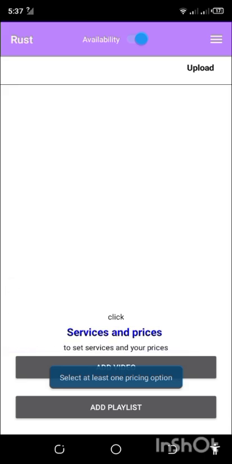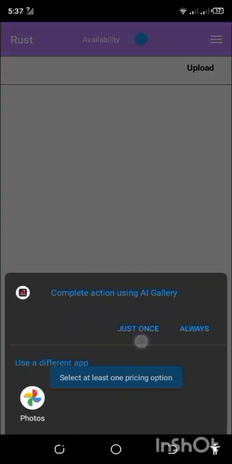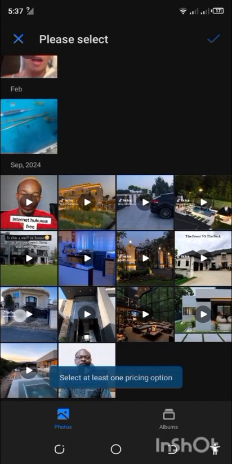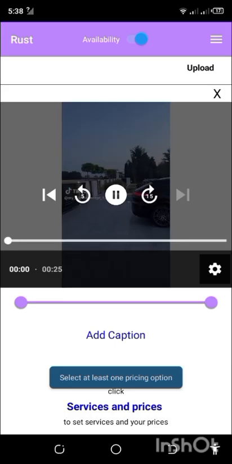Also, for you to be visible, for you to be requested for services, you have to add a video. Now, there are two options. There is add video or add playlist. Add video simply means picking a video from your phone storage and uploading it to the platform. Let me pick any video. This is for demonstration purposes. After picking a video, you click upload.